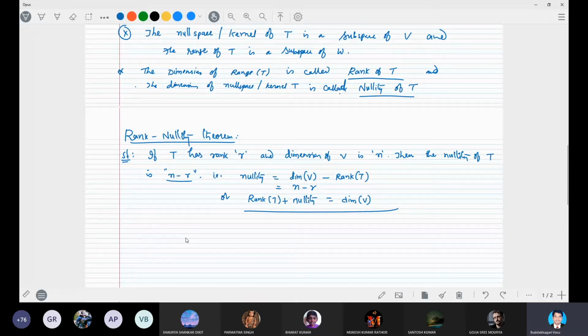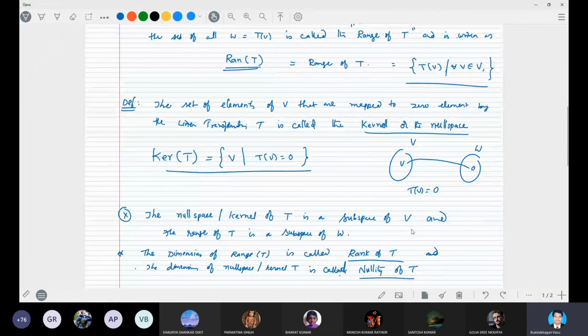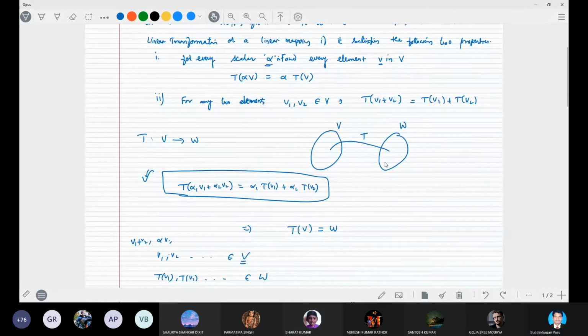The range of the linear transformation is the set of elements in W which are mapped from the elements of V. There may be many elements in the vector space W, the codomain, but only some of the elements may be mapped.